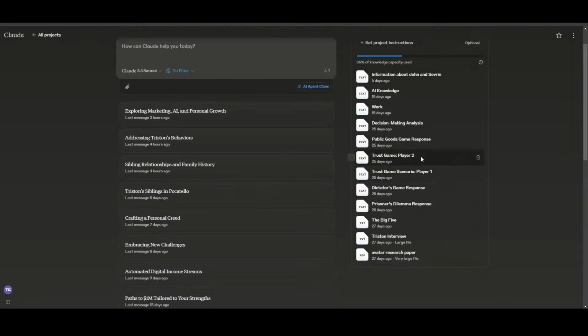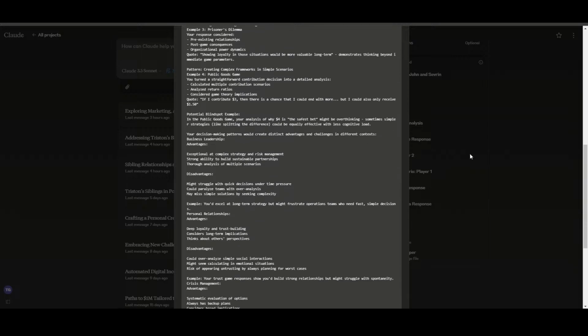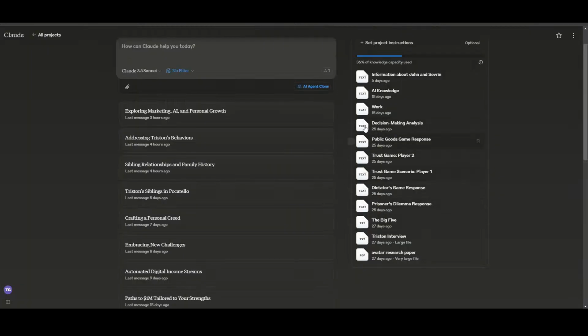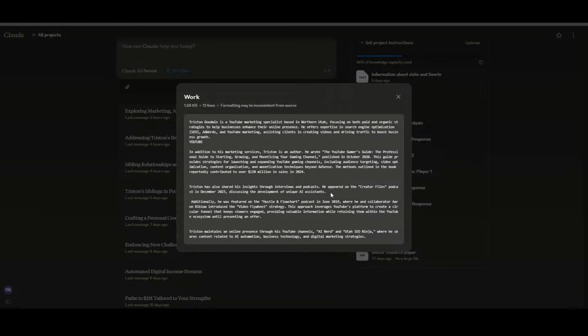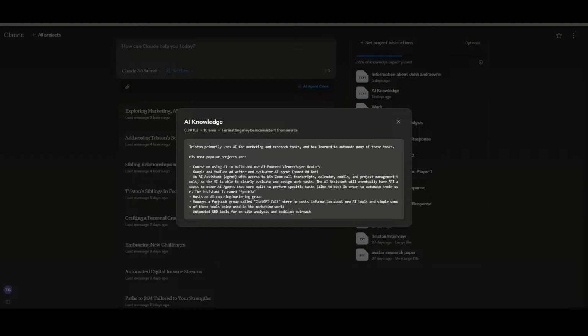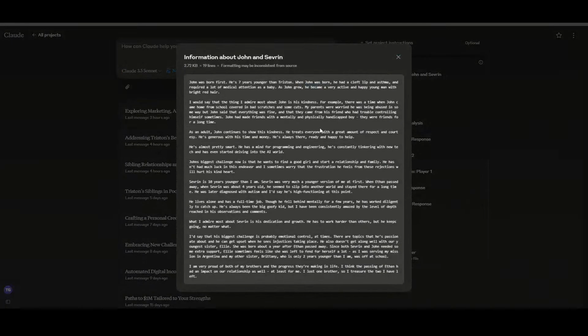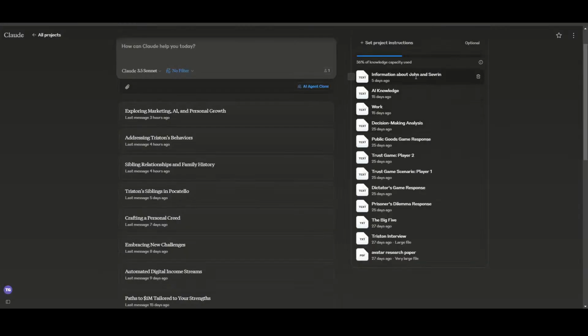Now, I have added a couple additional bits of information to this as I've been working on it. So this is an analysis of my decision-making process. So again, I kind of took all of these and I dropped them into a single chat and said, hey, can you analyze this for me? Give me some information, give me some insights on how this works. I gave it some information about my work and the kind of work that I do. And then I gave it some information about what I know about AI stuff. And then I have been slowly giving it some additional information about other stuff. So personal life, those kinds of things, important relationships. So this section here is about my 2 brothers, or 2 of my brothers.